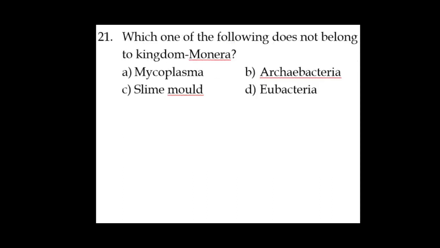Question 21. Which one of the following does not belong to kingdom Monera? So here it should not belong to kingdom Monera. Monera includes all the prokaryotic organisms. Mycoplasma is the smallest prokaryote. Archaebacteria come under kingdom Monera. Slime molds come under kingdom Protista. Eubacteria come under Monera. So the option is C, slime molds.